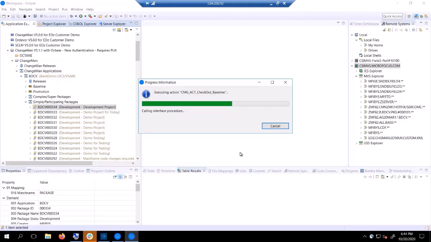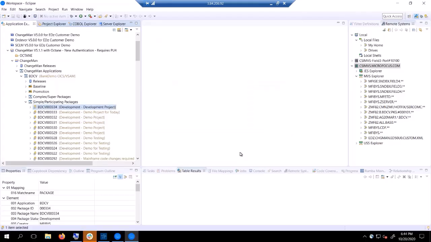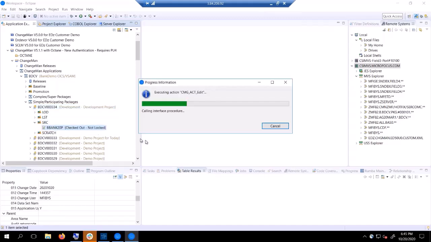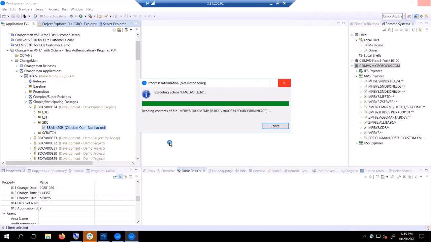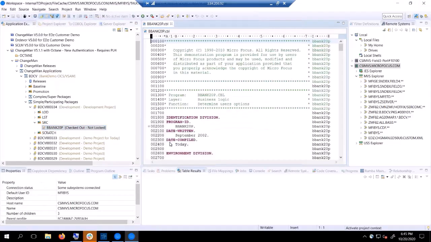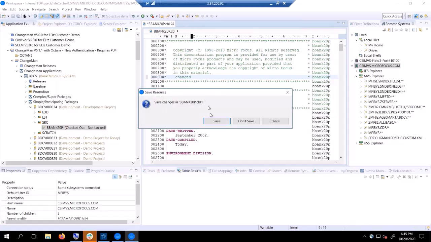Now, the checkout takes place, and there's a number of things that I can do at this point. So when I expand, I'll see my source code. Now I'll just go ahead and edit that with whatever editor I have associated with that component type. It could be anything, but we'll just use a pretty basic editor here. You'll notice that there's a number of things that become available, and we can talk about that at another time. I'll make a simple change here, and we'll save that component away.